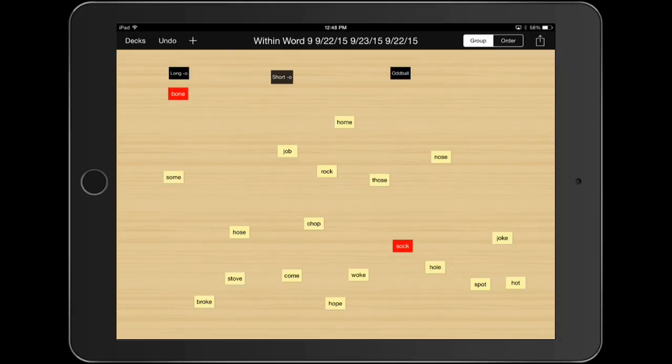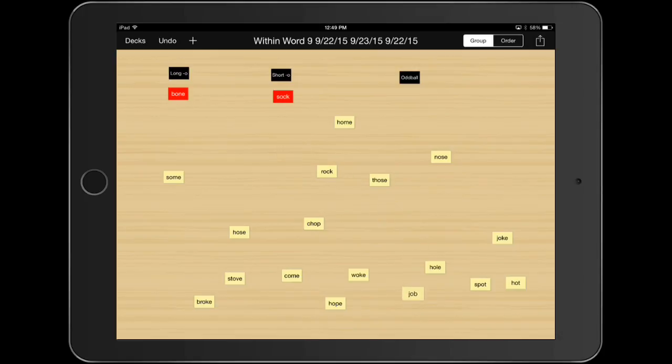Now let's talk about the short O card. This card is for words that have the short O sound, as in sock. Let's stretch out the sounds in the word sock. S-a-k. Did you hear the sound that the letter O made? It made a short O sound. S-a-k. Sock. Oddball words are those that look like they belong in the long O sort or the short O sort, but they don't quite match.